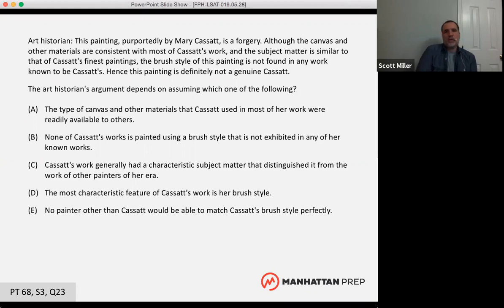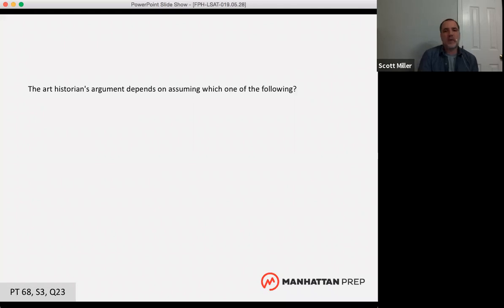So let's talk about this question. One habit that you want to get into in logical reasoning, and I'm a big fan of this if you're not already doing it, is this: there are several parts to a logical reasoning question. We have what we call the stimulus, the little paragraph up at the top that you read. We have the question stem, which is what you see on the screen right now, and then we have the answer choices. I'm a big fan of always reading the question stem first, for two reasons.